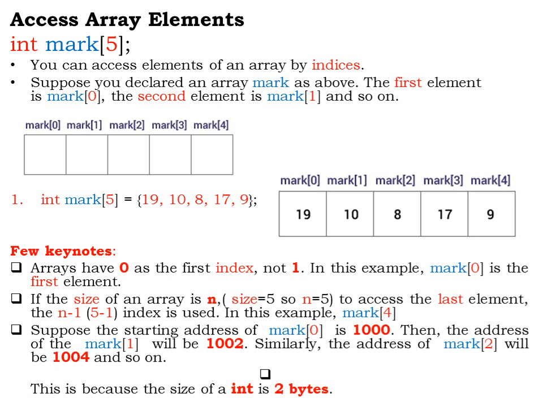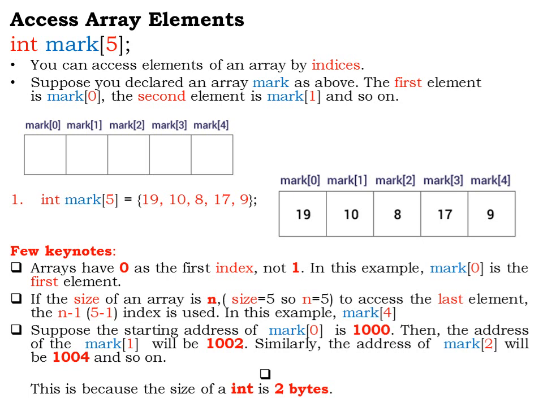The third element, 8, is stored in the third memory block, whose index value is 2. The fourth element, 17, is stored in the fourth memory block, whose index value is 3, and the last element 9 is stored in the fifth memory block, whose index value is 4.